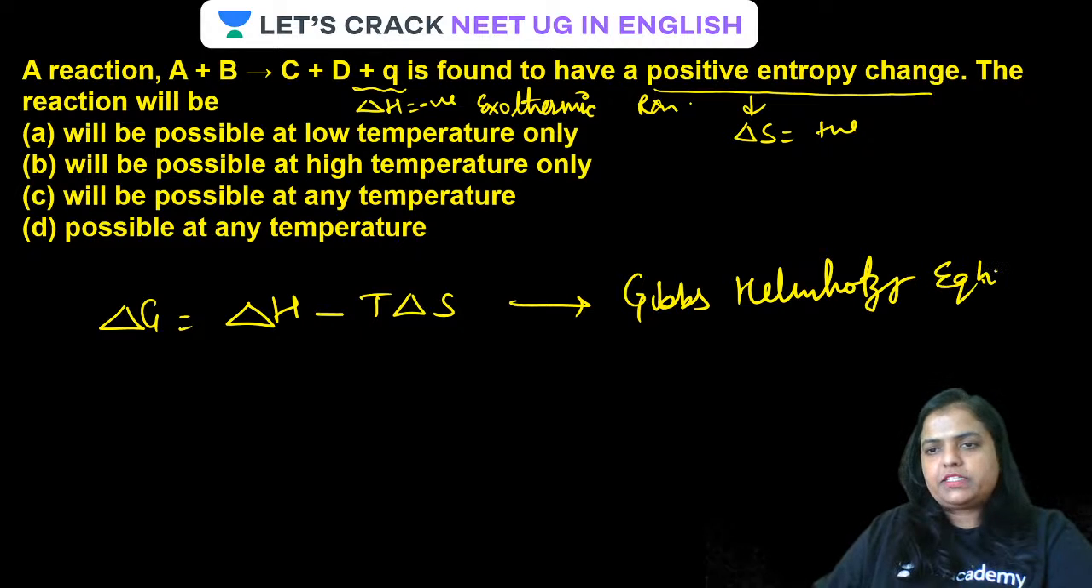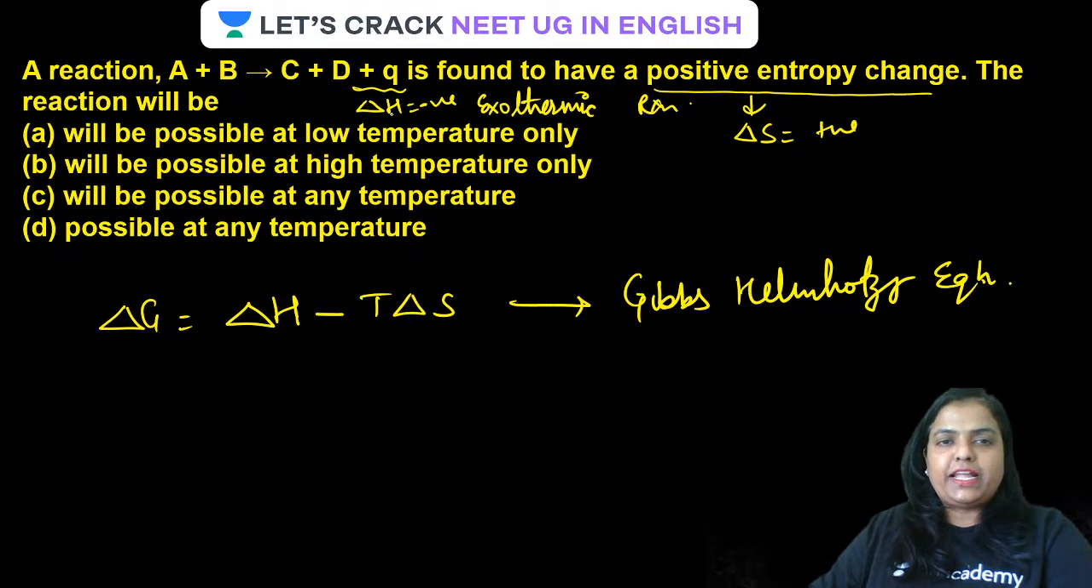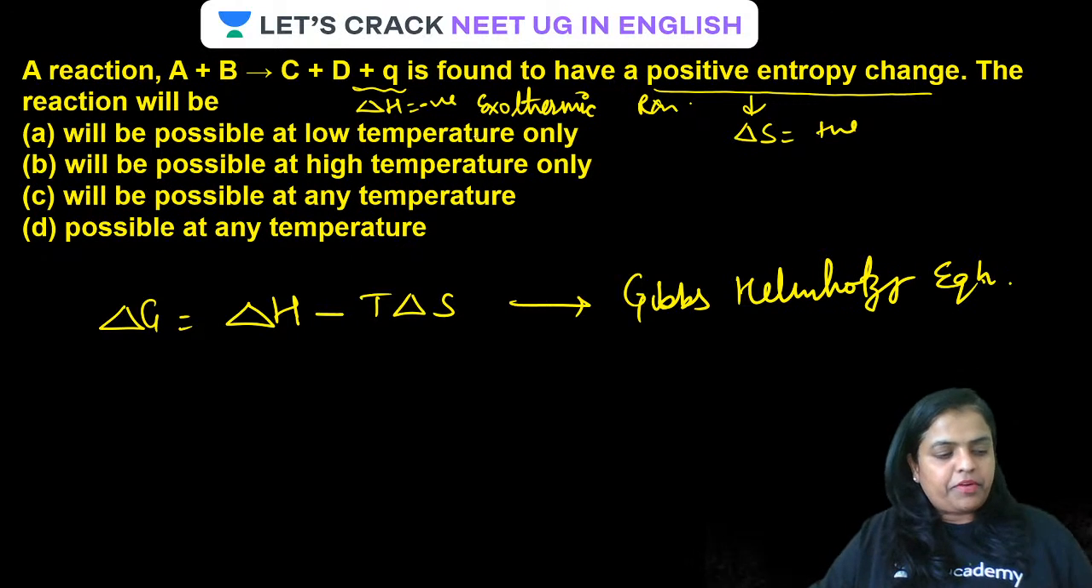Equation. All clear, guys? All done? Now, delta G is equal to delta H minus T delta S. It is very clear that delta H should be negative, and delta S is given as positive. It is given in the question that the change in entropy is positive and enthalpy is negative, because plus Q means the reaction is exothermic, energy is liberated.